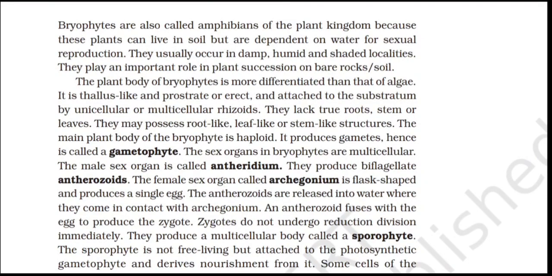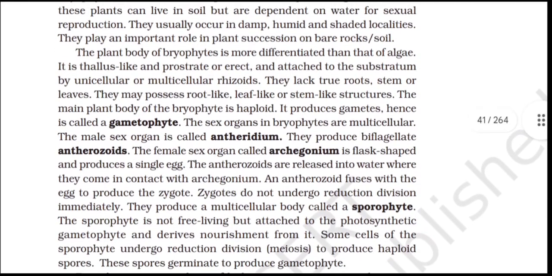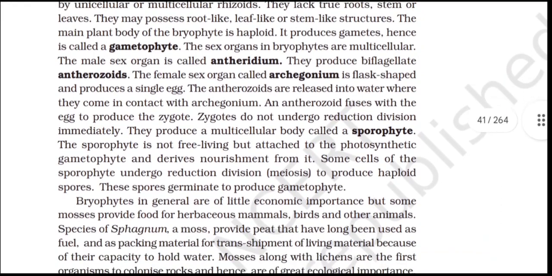The female sex organ, called the archegonium, is flask-shaped and produces a single egg. The antherozoids are released into water, where they come in contact with the archegonium, and an antherozoid fuses with the egg to produce the zygote. The zygote does not undergo reduction division. Immediately, it produces a multicellular body called a sporophyte.